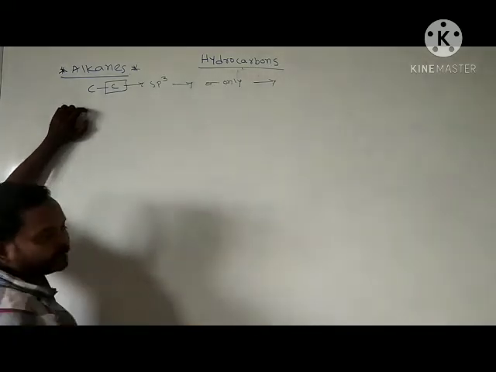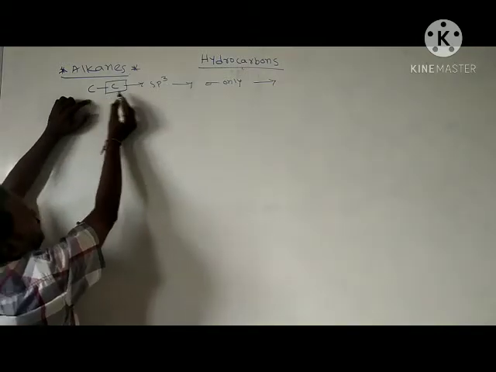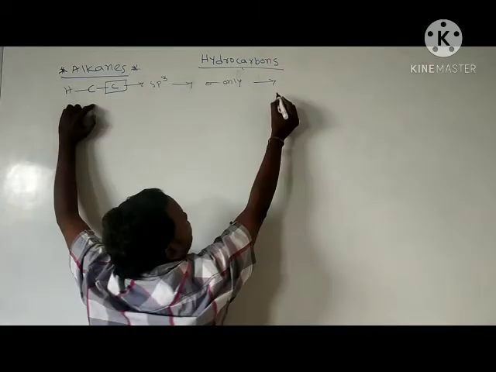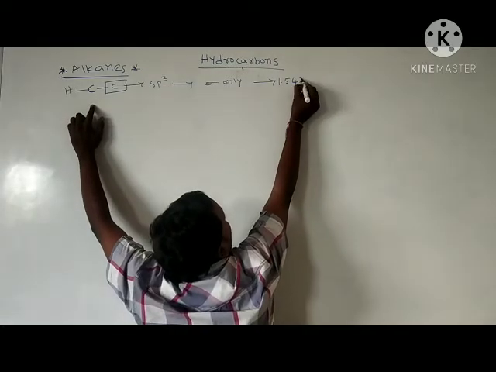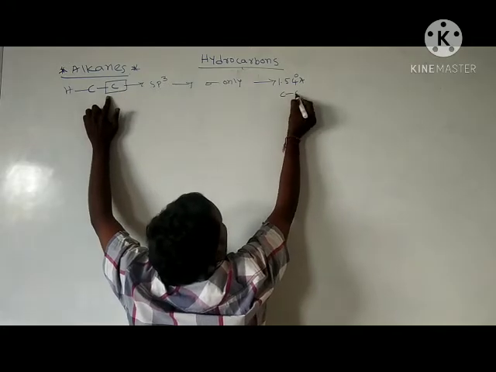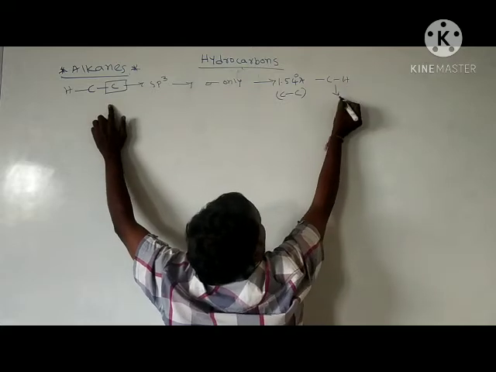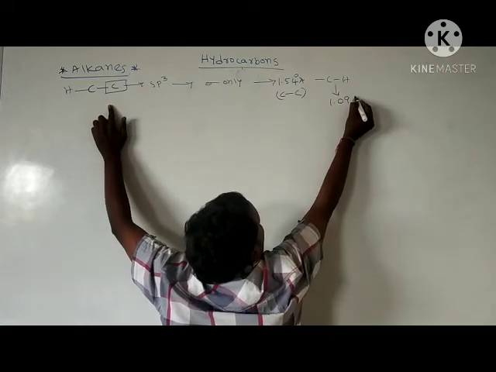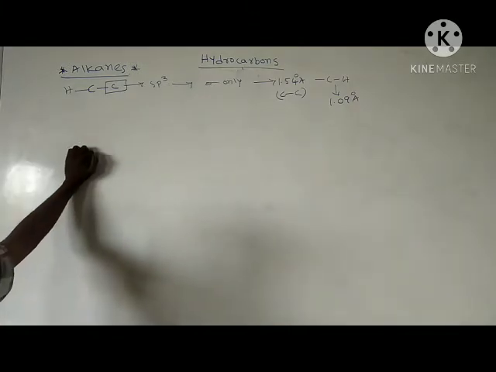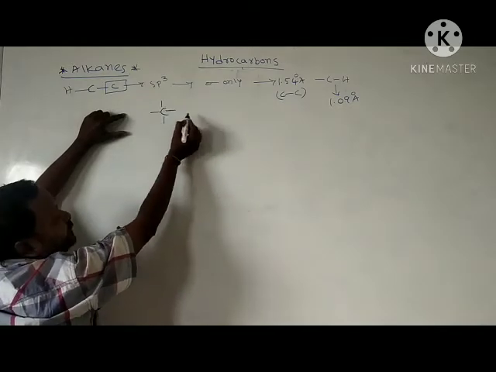Carbon-carbon bond length is 1.54 angstroms. Carbon-hydrogen bond length here is 1.09 angstroms. Here carbon is attached to 4 sigma bonds.